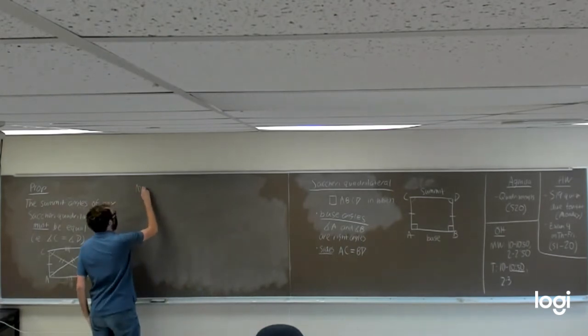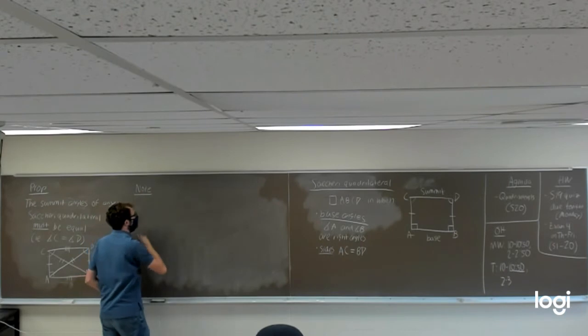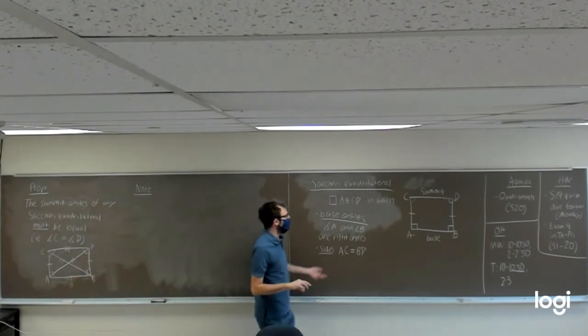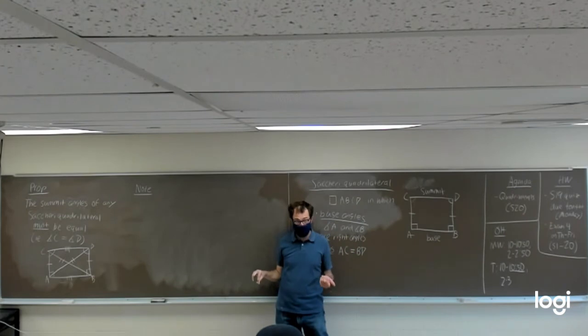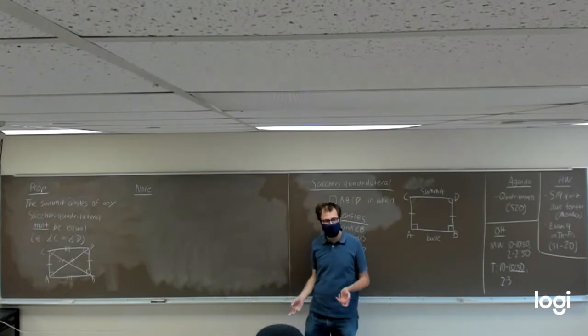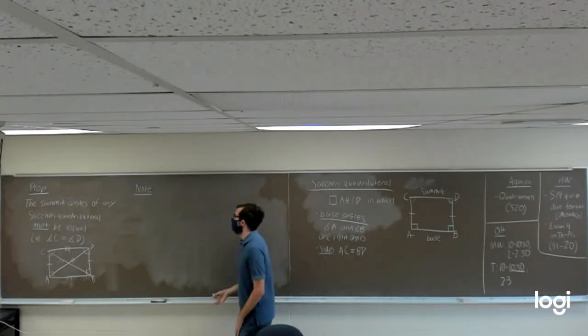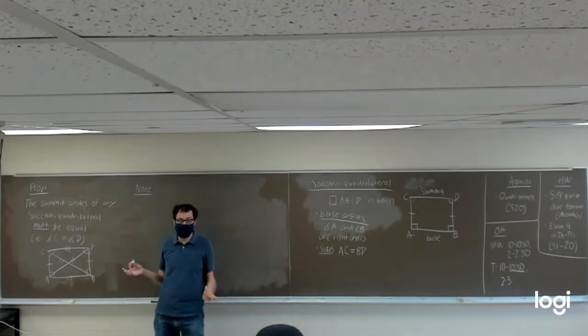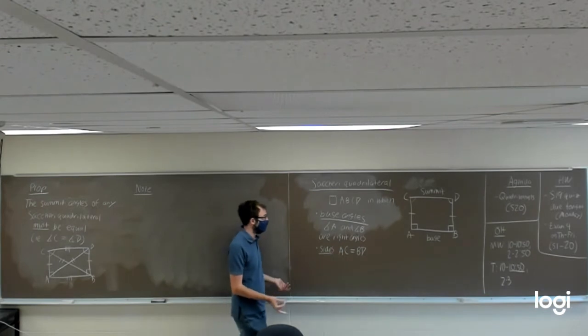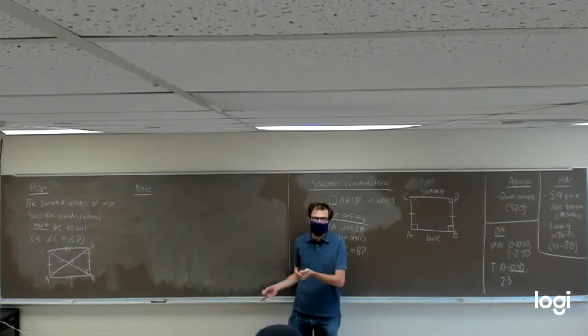So I want to note a couple of things. We showed that angle C and angle D have to be equal to each other. What did we actually use in order to get there? The only two tools from Euclidean geometry we needed to show angle C and angle D are equal are side angle side and side side side.